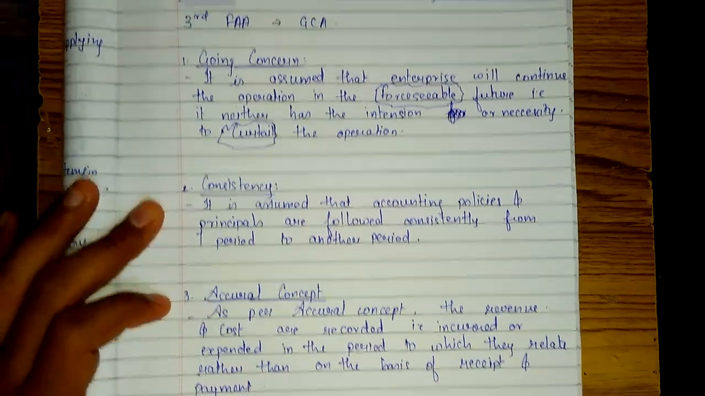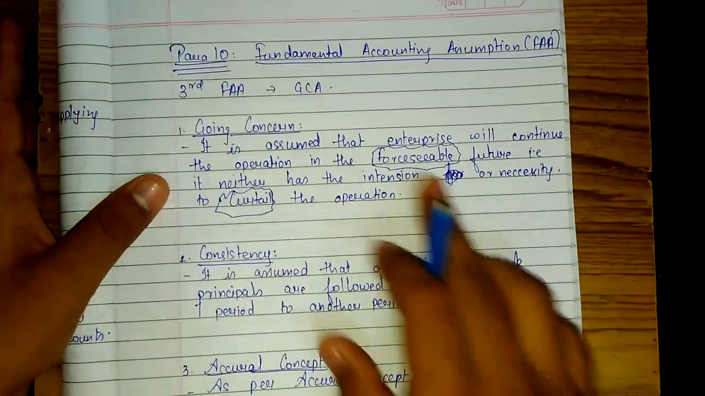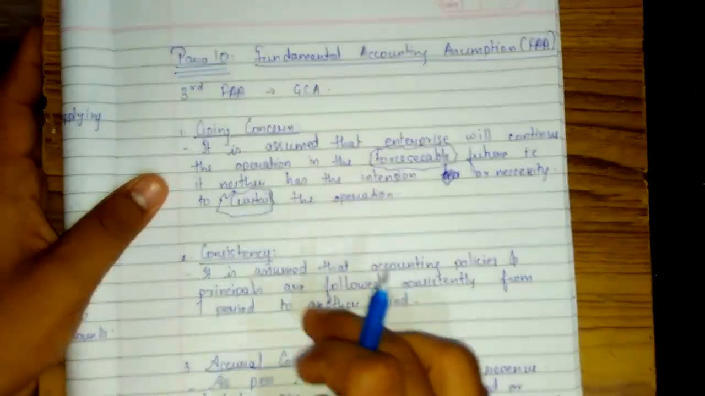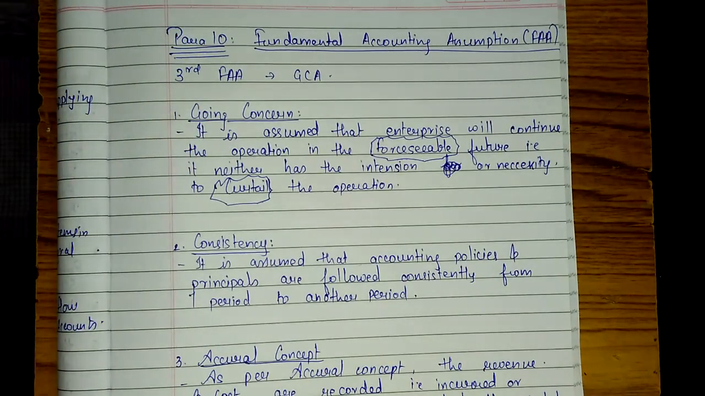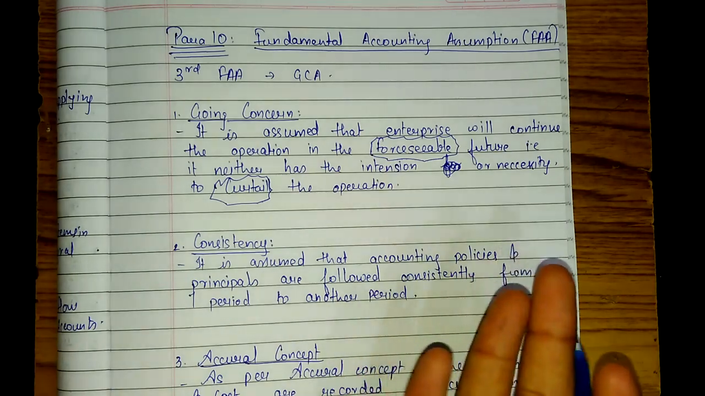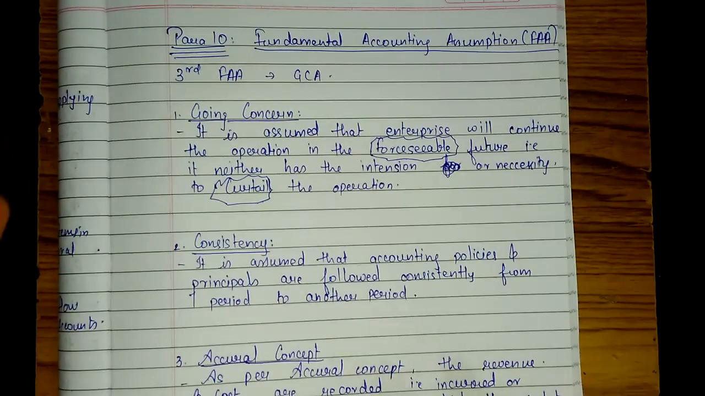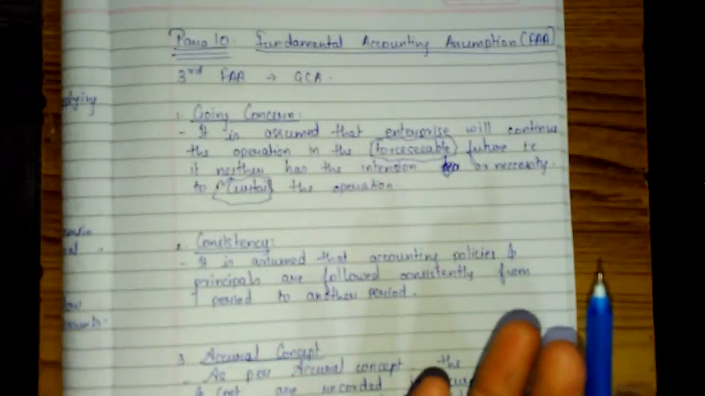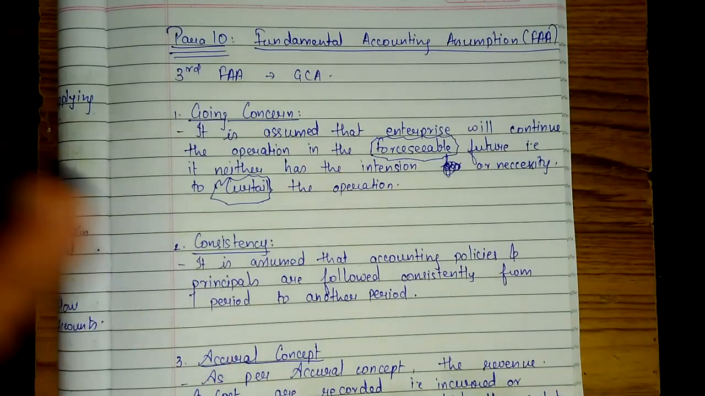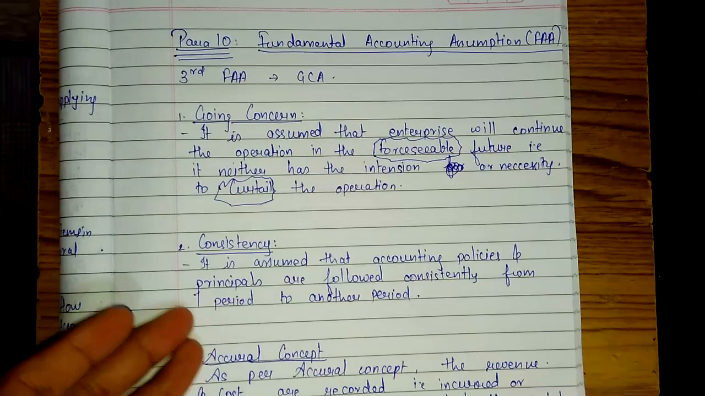Hope para 10 is clear. Simply I want you all to say, while writing para 10, you don't need to write any explanation inside this. Just simply write going concern, consistency and accrual concept. This is more than enough. Para 10 stands for fundamental accounting assumption. There are three fundamental accounting assumptions, that is consistency, going concern and accrual concept, but the code is GCA for fundamental accounting assumption.